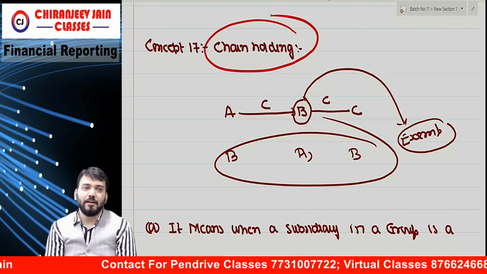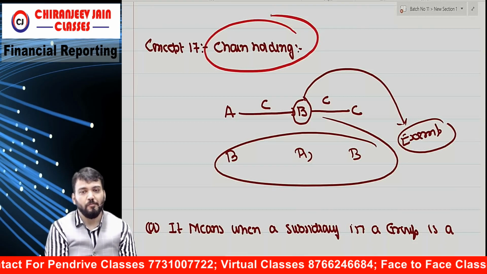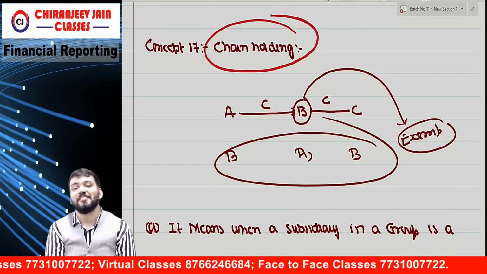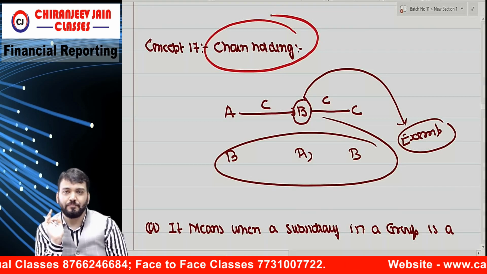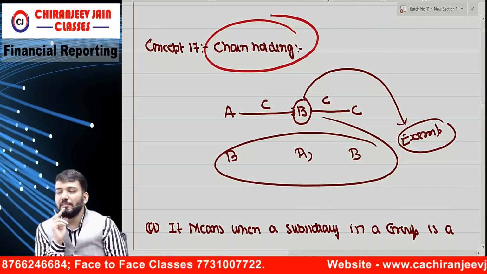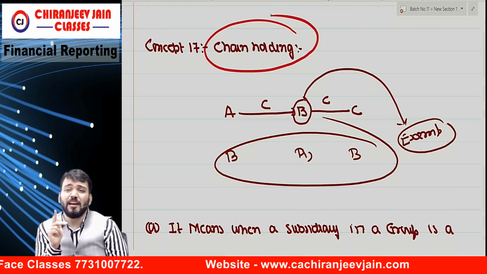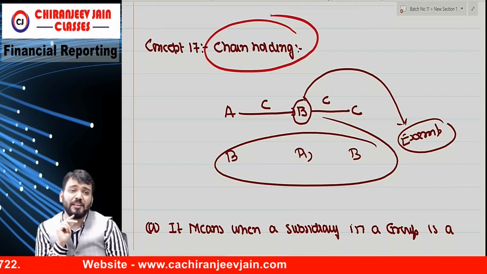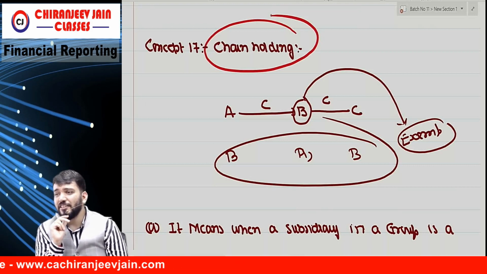The chain holding required detailed discussion. What do you think? Should I discuss or not discuss? But in this, what happened? The suggested answer is given wrong. But what I feel is that in this particular question, I have written a letter to the Board of Studies, but no answer has been given to me. I said correct the answer, but they are not correcting it.